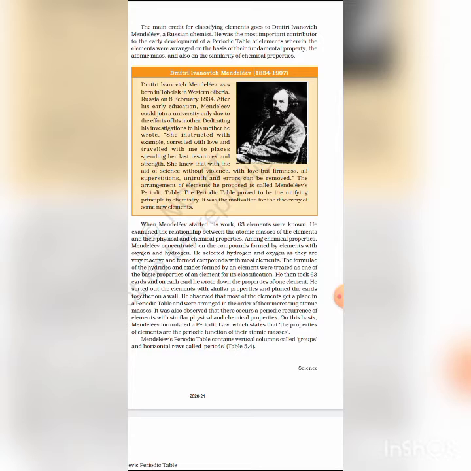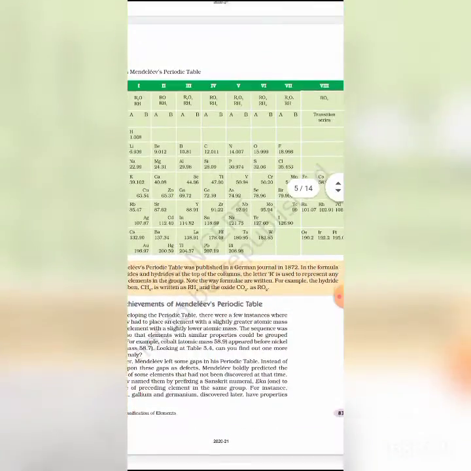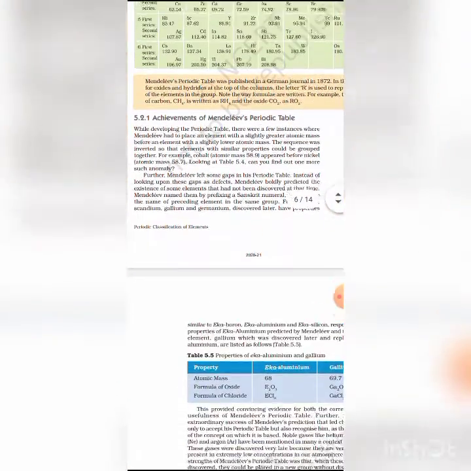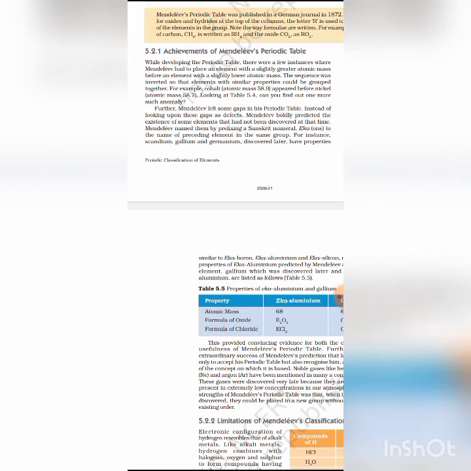Okay, but there are many defects also in Mendeleev's periodic table. One of the most important is the position of hydrogen. That is, the position of hydrogen in the periodic table is unsatisfactory. Mendeleev could not decide where it should be placed in the periodic table.